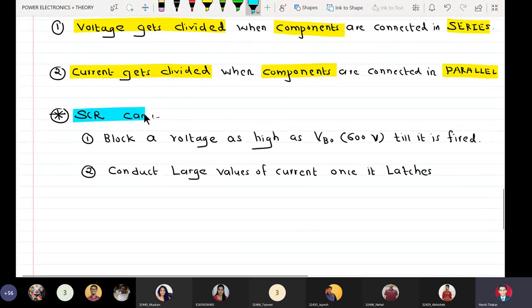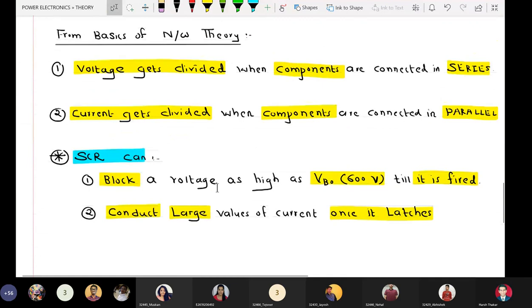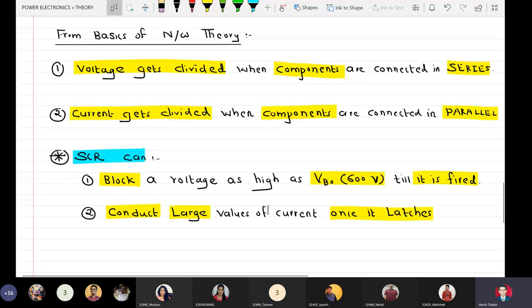Okay. So an SCR can block a voltage as high as breakover voltage till it is fired, and it can also conduct large values of current once it latches. Combining fact number 1 from network theory and fact number 1 from SCR theory, we can block voltages larger than 600 volts if we connect two SCRs in series.